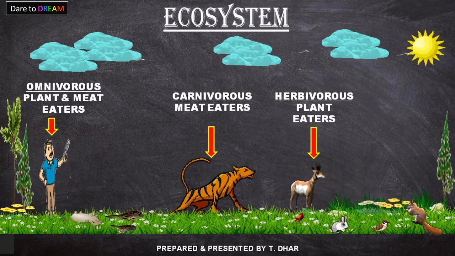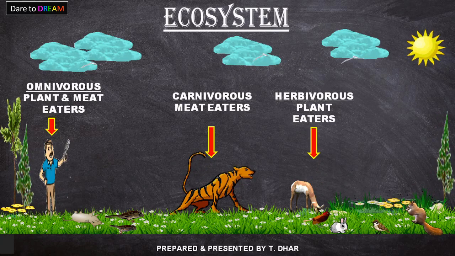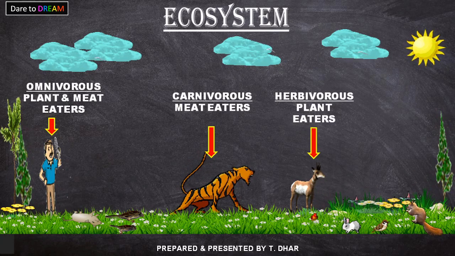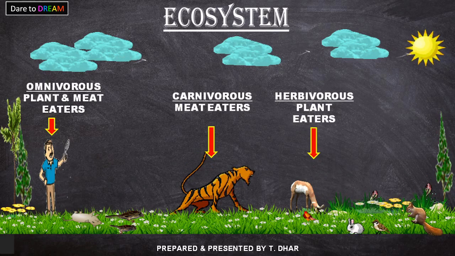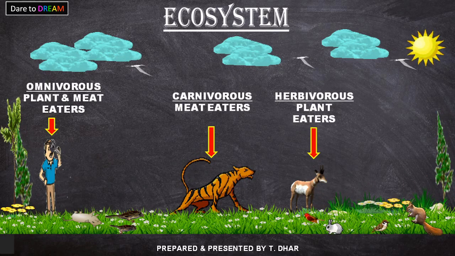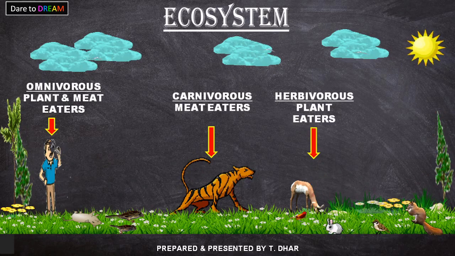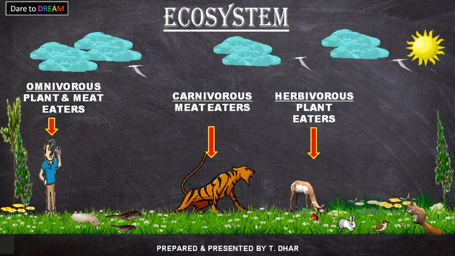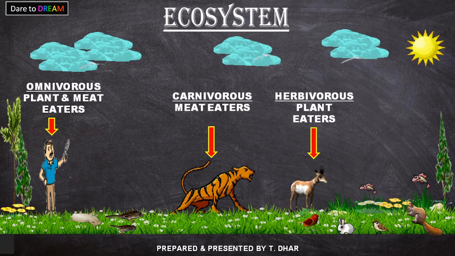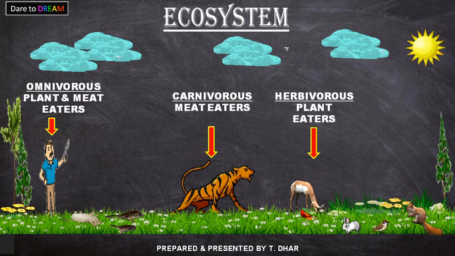They eat plant-based food as well as meat-based food. So human beings are also an important part of this ecosystem because human beings need both plants as well as animals and nature, that is the non-living things, sun, air, water, sunlight, all these things for survival.